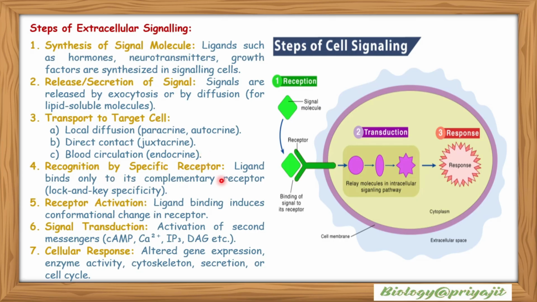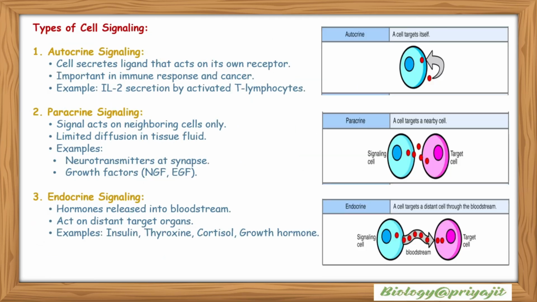So recognition by specific receptor: when a ligand binds only to its complementary receptor, that is lock and key specificity. So receptor activation occurs, ligand binding induces conformational change in receptor, and signal transduction, activation of second messengers such as cyclic AMP, calcium 2 plus, IP3, diacylglycerol, etc. Cellular response: altered gene expression, enzyme activity, cytoskeleton, secretion or cell cycle. So these are the basic steps of cell signaling. First one is the reception by the cell, second one is the signal transduction and third one is the cellular response.